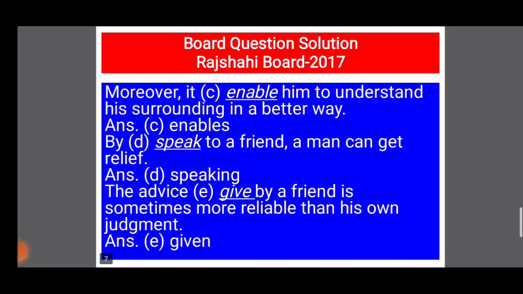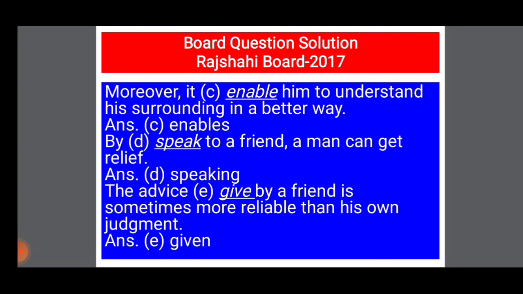The next sentence: moreover, it enables him to understand his surrounding in a better way. Here it is the subject and it is third person singular number, as the sentences are in present tense. So it will be present simple tense. Moreover, it enables him to understand his surrounding in a better way.